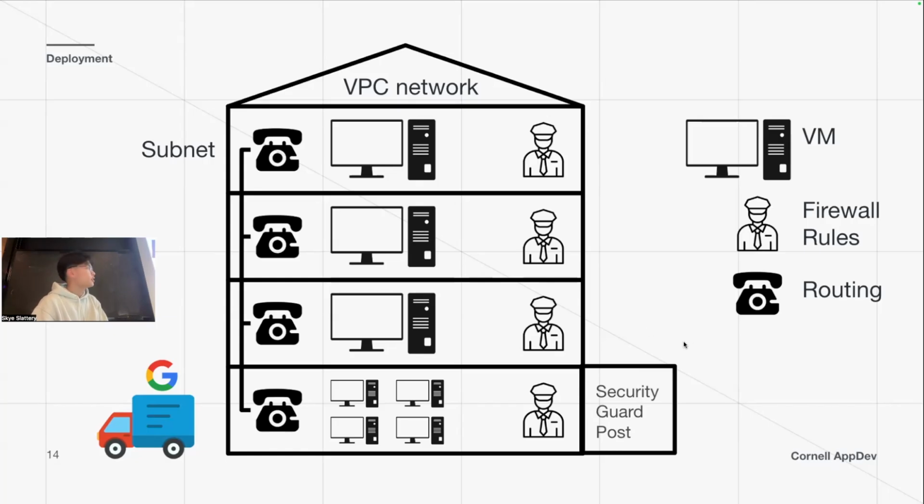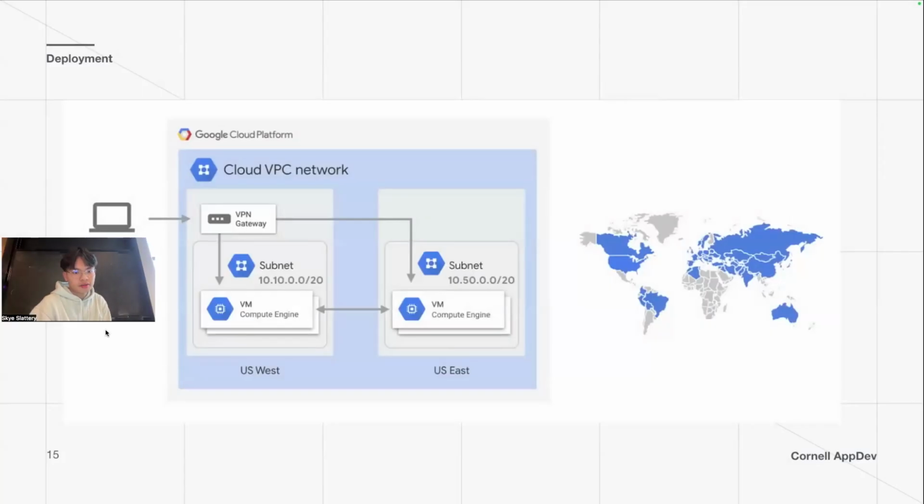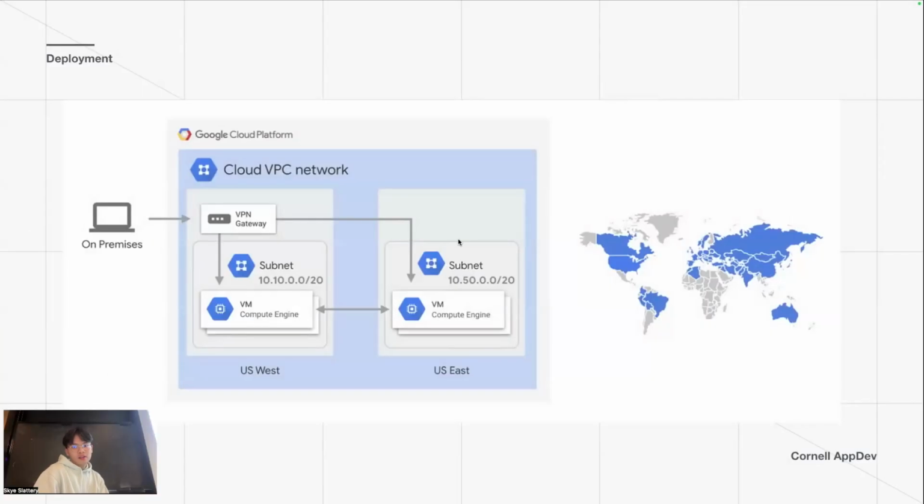And hopefully to be able to connect it to the actual thing we're talking about, I have another graph here. So this is the graph from Google. You can see we have the different areas here, different regions, and these two big squares. The big squares are VPC networks inside GCP, Google Cloud Platform. And then we have US West and US East. Those are two different areas. So they have subnets, right? And in each subnet you can have multiple VMs. So that's sort of a more technical graph on VPCs, I guess.